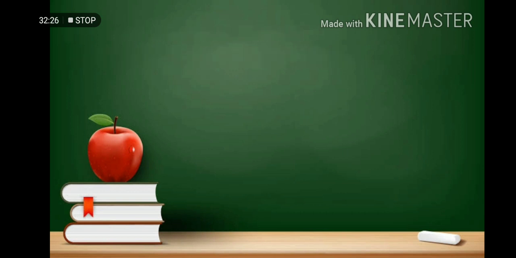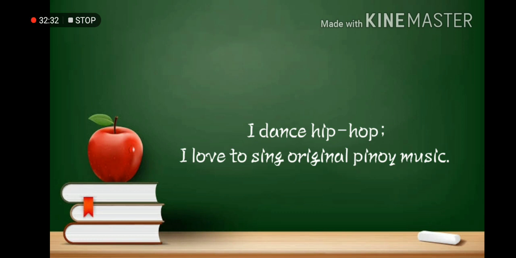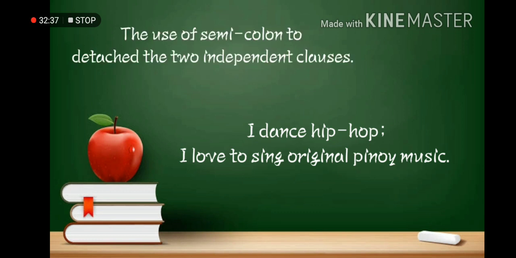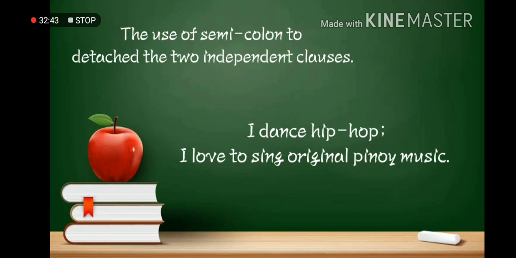Let's use the same example: I dance hip-hop, semicolon, I love to sing original Pinoy music, period. So that would be grammatically correct.